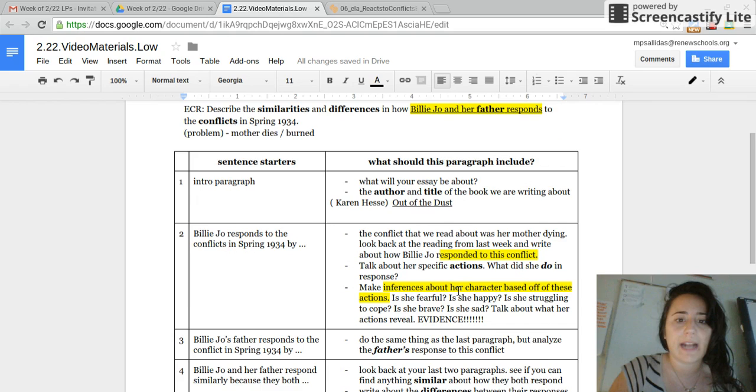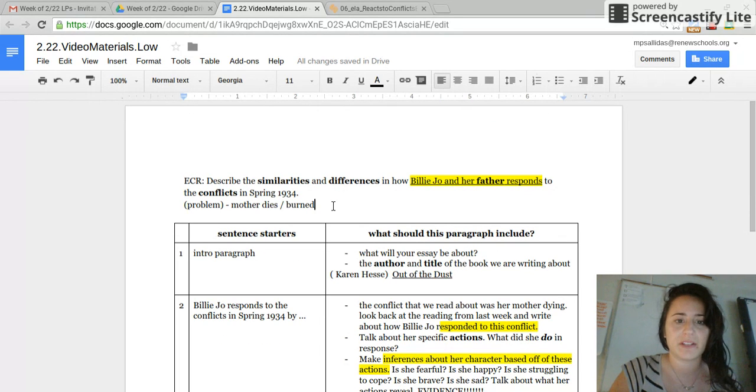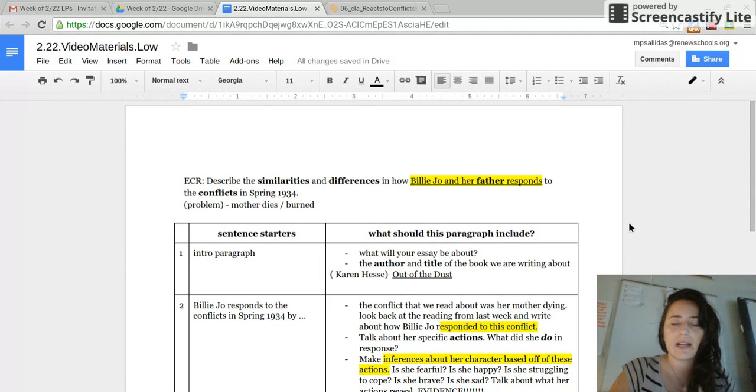Because when we look at how people respond to problems, we can learn about them as people. And that's what this essay should reveal, is some of those similarities and some of those differences. So once you are done, make sure you proofread, and then take out your independent reading book.